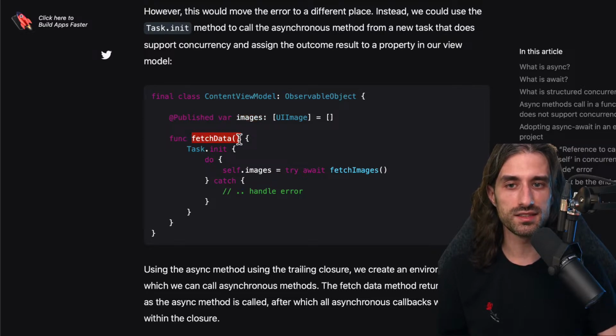Typically, we can imagine this method fetch data will be called on the onAppear of the view. And so it will trigger this task, which will run this async function. And in turn, it will set the result of the async function to this property of the view model.